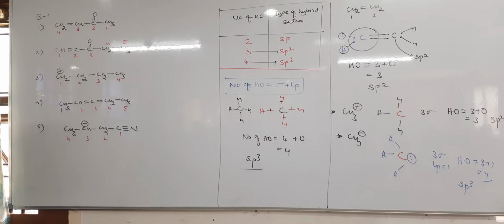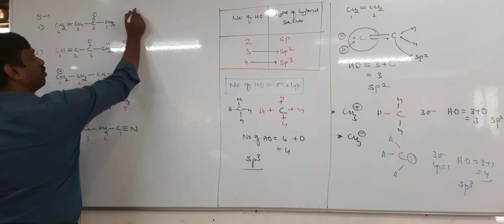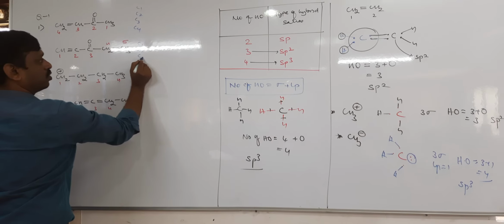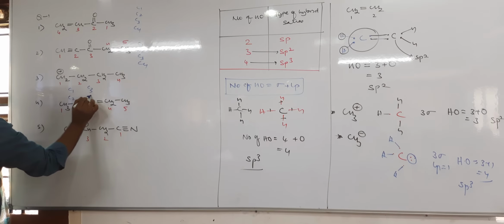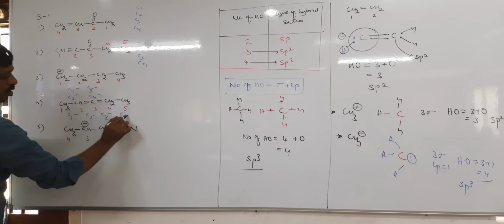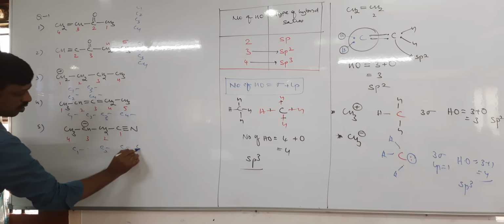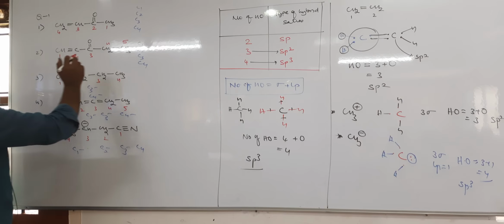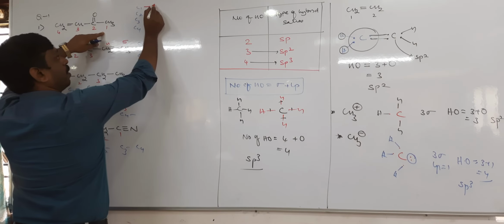Right. So identify the hybridization of C1, C2, C3, C4, C5 carbon atoms now. Tell me for the first one, C1, C2, C3, C4. Come on, tell me. What is the hybridization of the first carbon here? sp3.